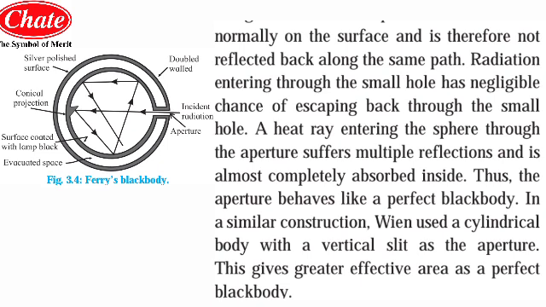If you use a cylindrical body with a vertical slit, then it will be more effective compared to Fery's black body. So this is Fery's black body concept and the phenomenon that we have learned. If this question comes in the exam, first of all you have to draw a neat labeled diagram, naming the outer wall, inner wall, conical projection and aperture. Then explain it point-wise, and you will get the marks very easily. In this way you have to solve this question.